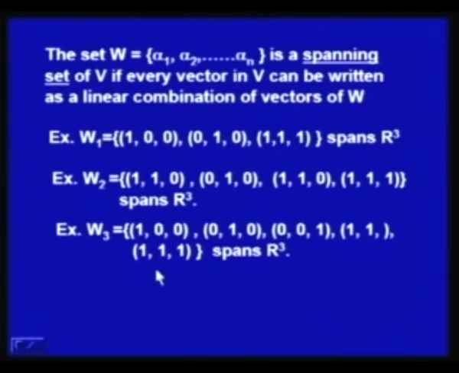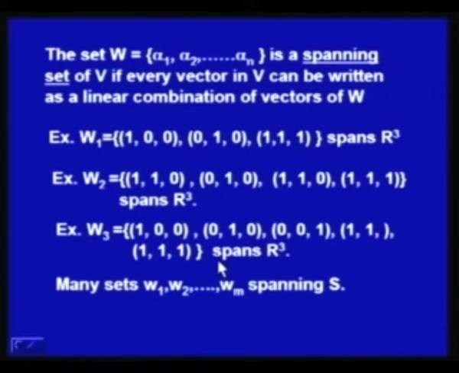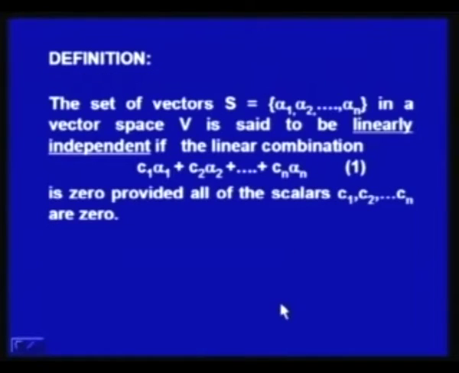In fact, one may notice that there are a number of subsets which can span the vector space V. So, there may be sets W1, W2, Wm spanning vector space V. Now, the question is, can we find a minimal spanning set? For this, we will be giving some definitions first and then some results.